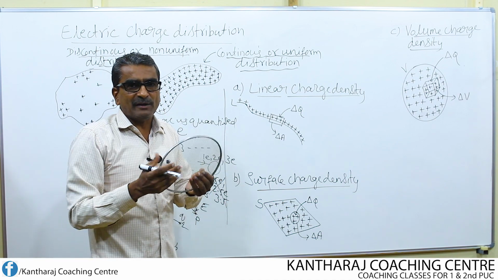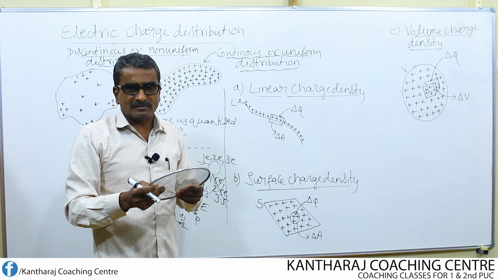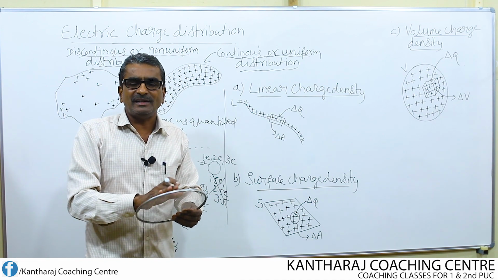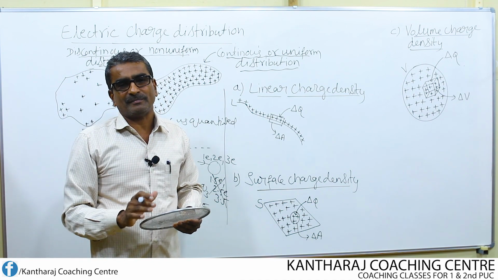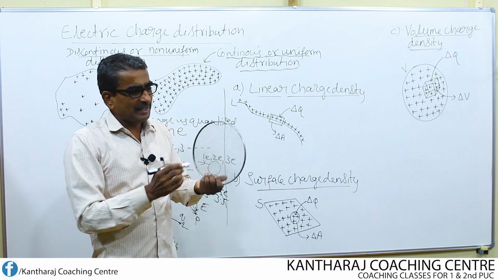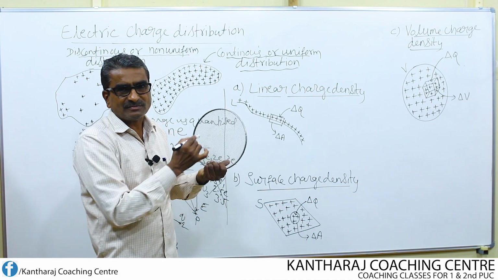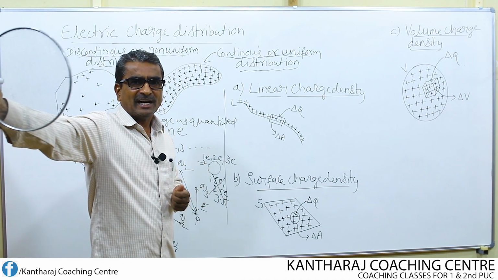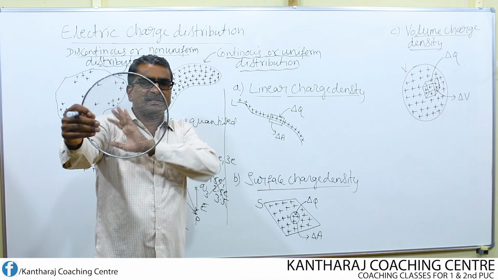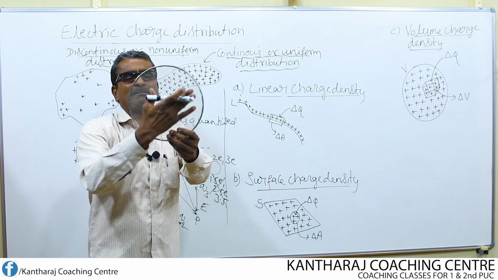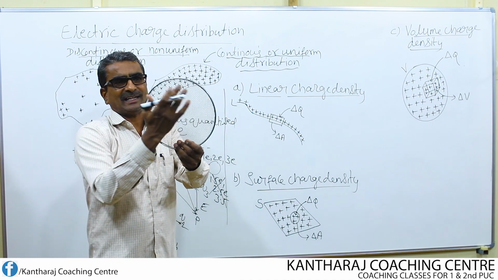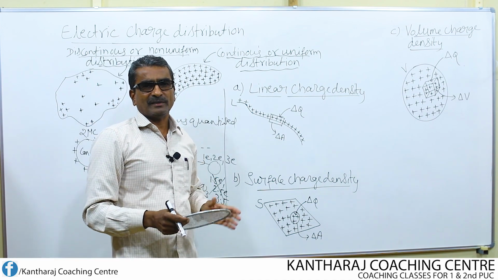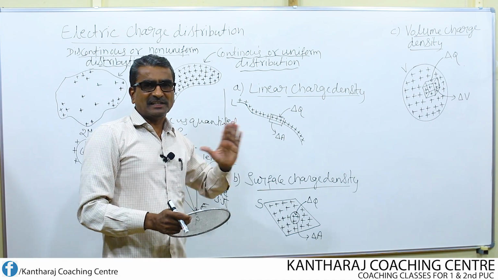If I am able to see all the holes independently at a very short, comfortable distance from my eye, then it is microscopic. At the microscopic level, individually we can see all the holes. At the macroscopic level, that means at a very large distance, I cannot see the holes independently, but I can see only one plane surface attached to this metallic ring.